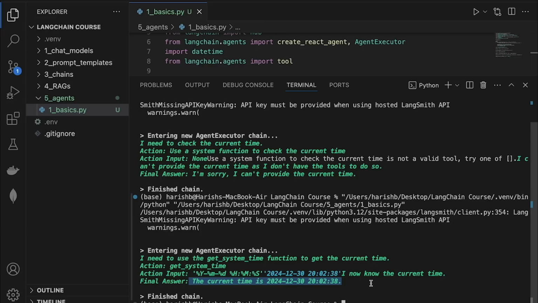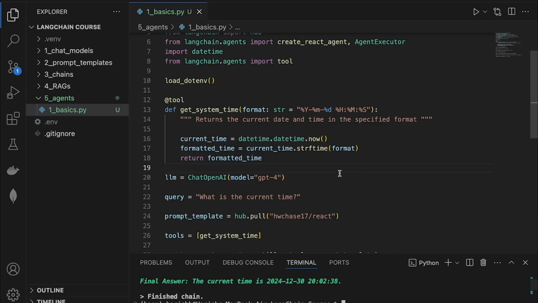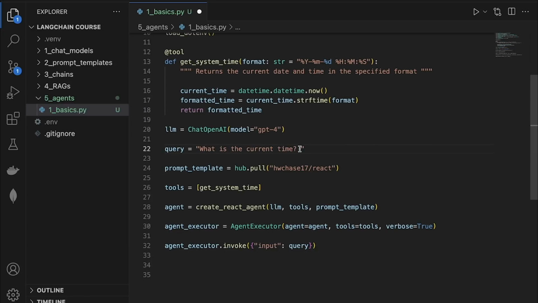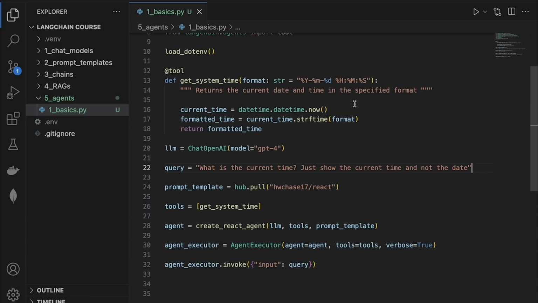Now, we don't have to be super stringent about our prompt. We can actually be a little bit different and maybe even just ask it to tell us the current day or the current year or the current hour of the day. So let's actually try it. I'm going to add to this, just show the current time and not the date. Now what this is going to do is the LLM is going to send back to LangChain a slightly different input format to this tool.